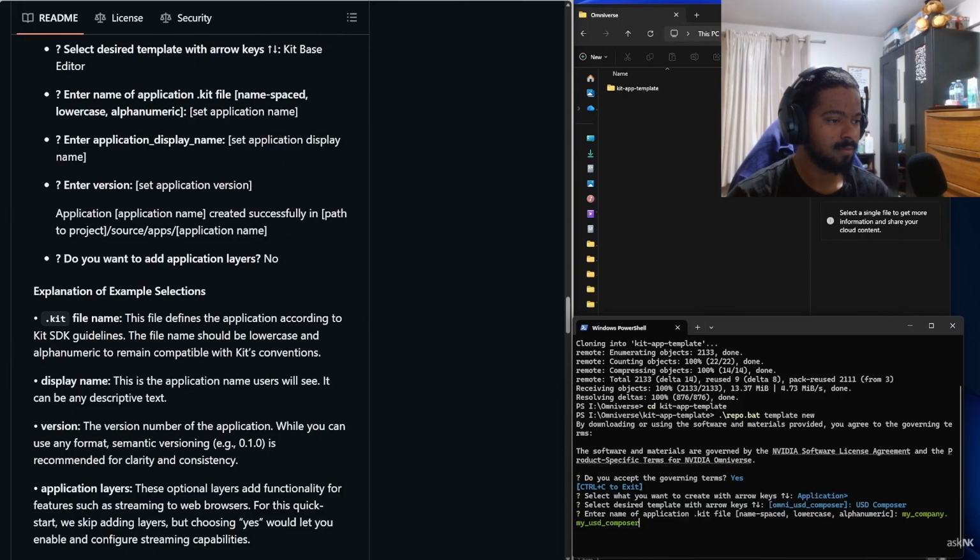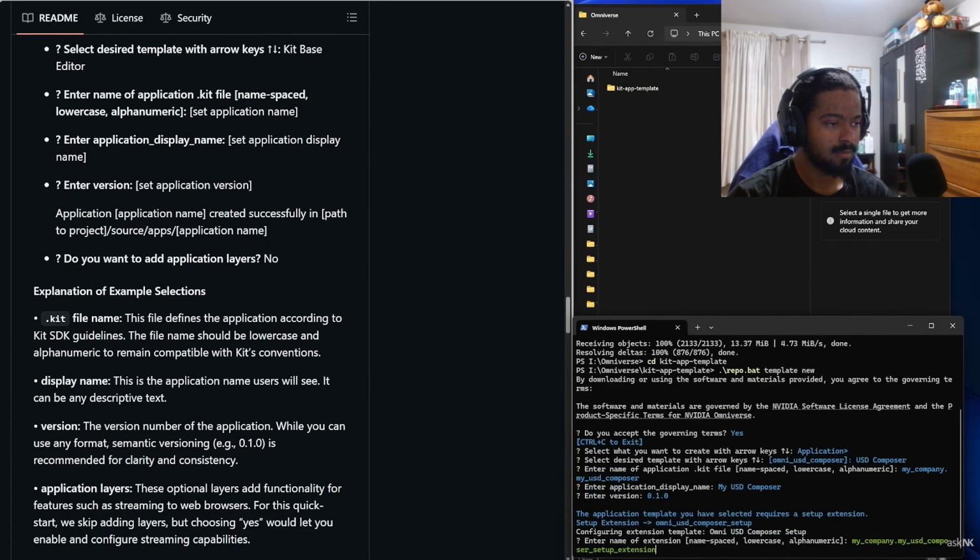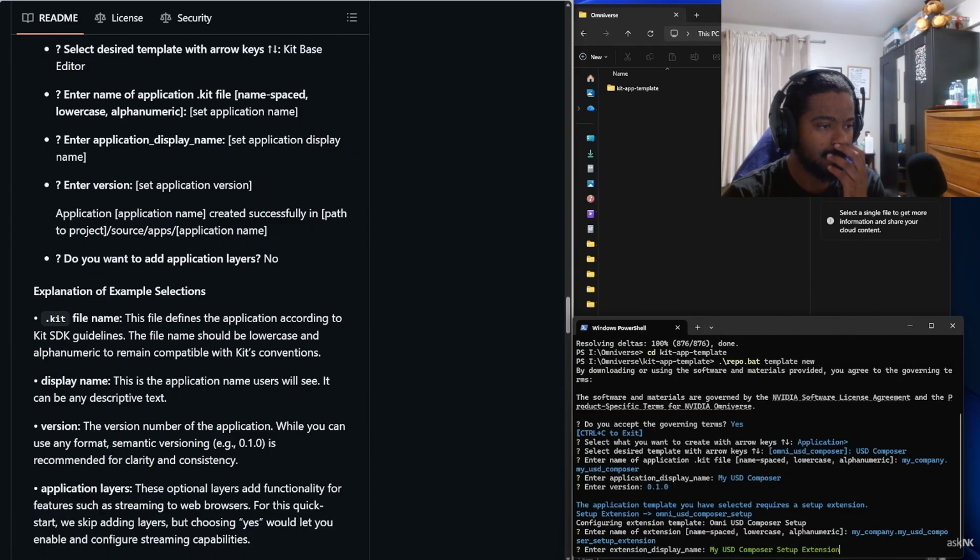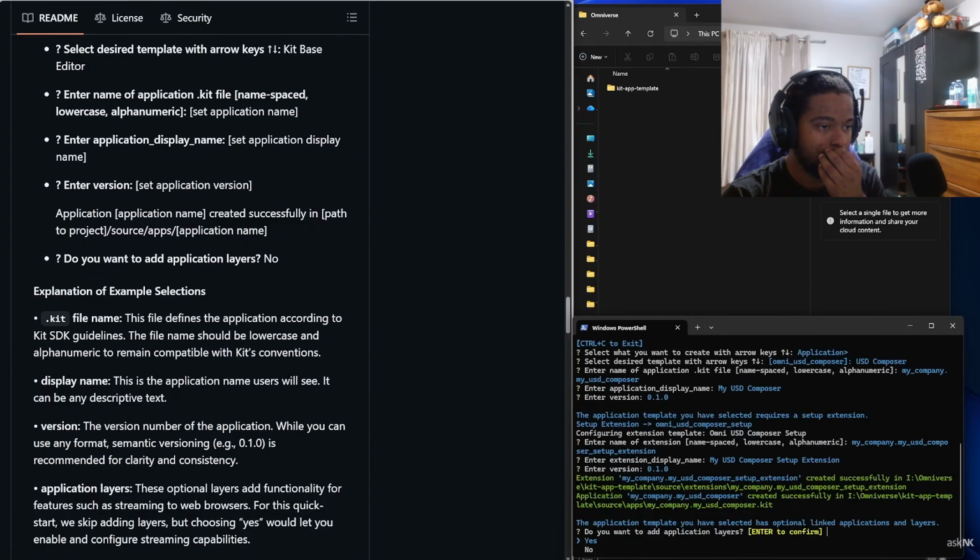In some cases, you might set this to Omniverse, but we're simply going to leave this as it is, press the Enter key, and also press the Enter key one more time for the application display name. Of course, these things can be changed later, but we're simply going to accept them the way they are and keep going. And once that is done, there's a question for the application layer, which we're simply going to